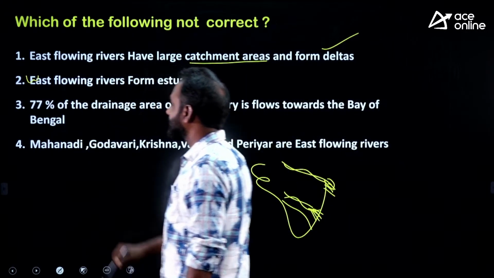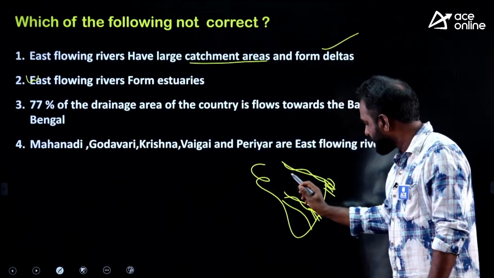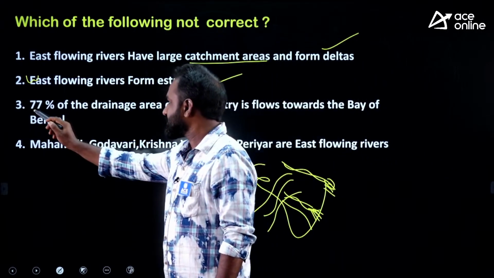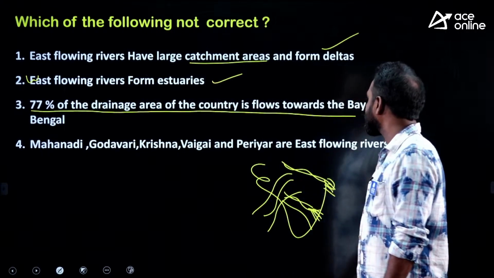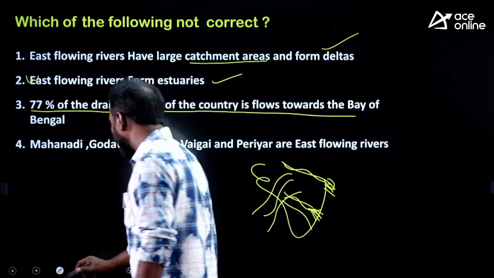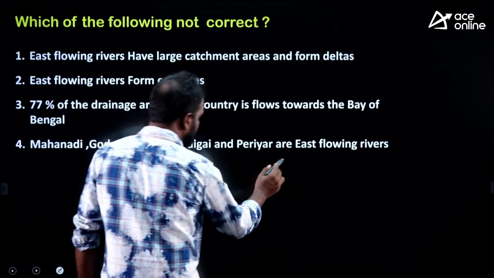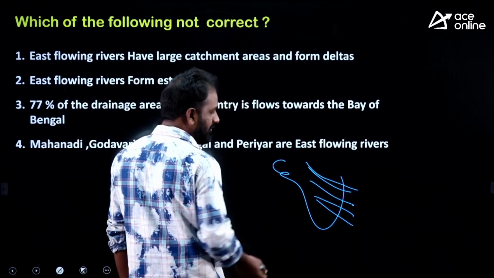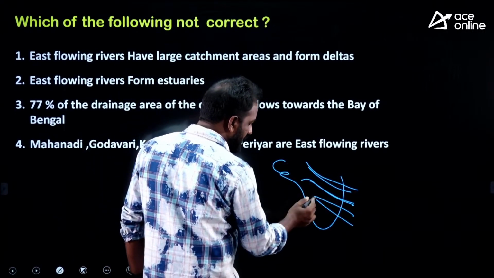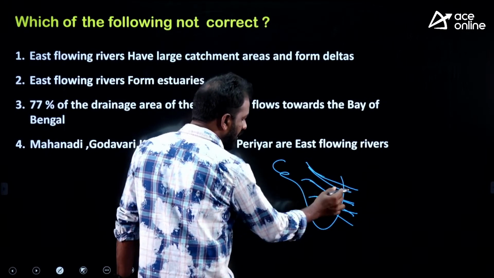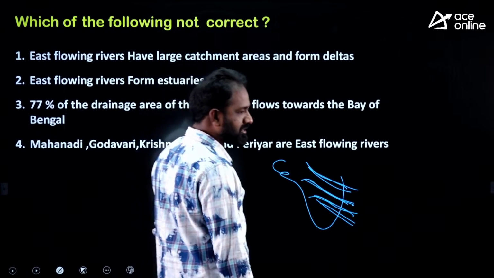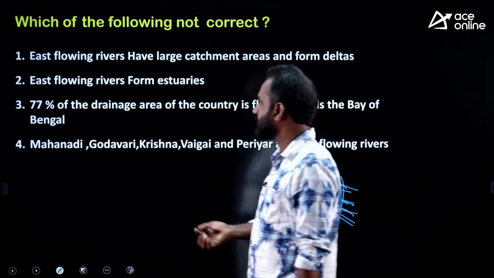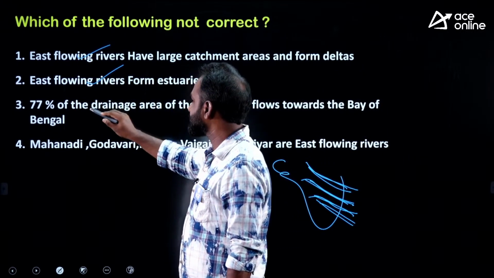And one more thing, I told you that west flowing rivers form estuaries. Yes, west flowing rivers form estuaries. That is a very important and right statement. Next, 77% of the drainage area of the country flows towards the Bay of Bengal. Yes, out of 100%, 77% of the drainage goes into the Bay of Bengal. Mainly the Ganga, the Godavari, the Krishna, the Kaveri, all these rivers flow towards the Bay of Bengal. That is the right one; this is also a basic one, so this statement is also right.